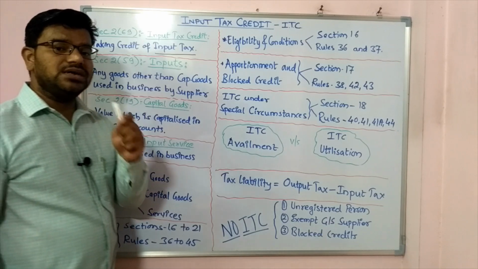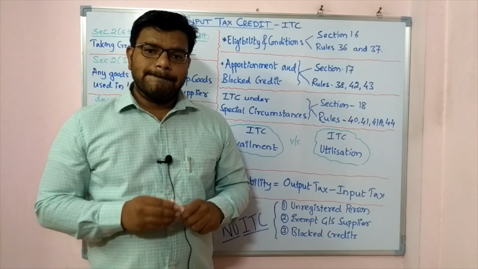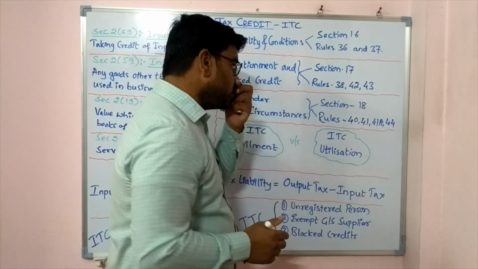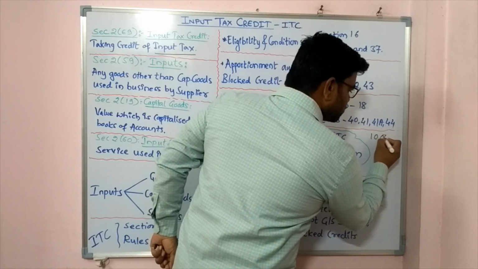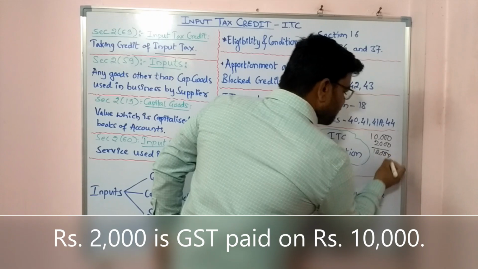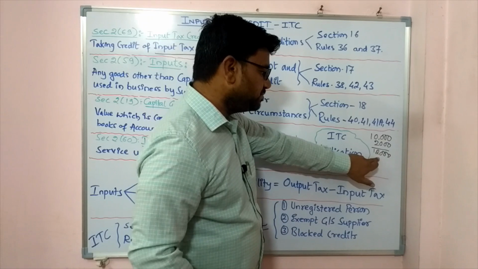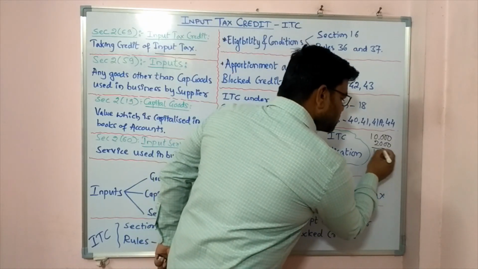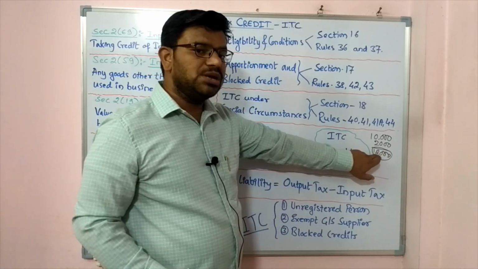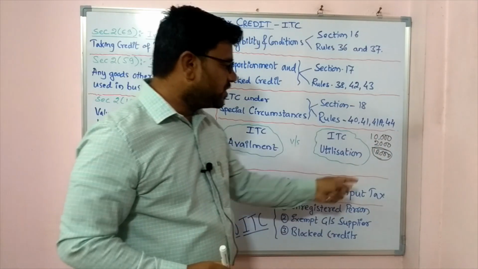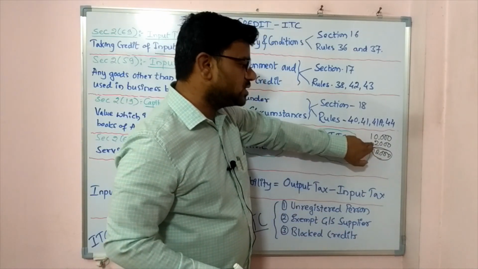Now you will ask me, sir, why is it so and how is it done? See, there is a simple idea. You have purchased the machinery. I will write here for your understanding. You have purchased the machinery for 10,000 rupees, so a total of 12,000 will be the capitalized amount of that machinery. Now if you capitalize this in the books of accounts, you are depreciating on 12,000, not on only 10,000. So you are taking the benefit of depreciation on 12,000, which includes this 2,000.